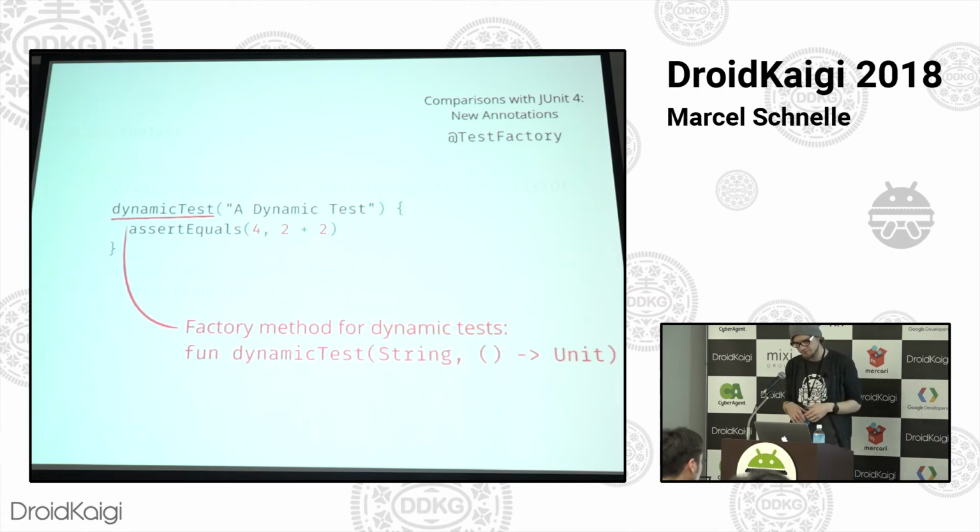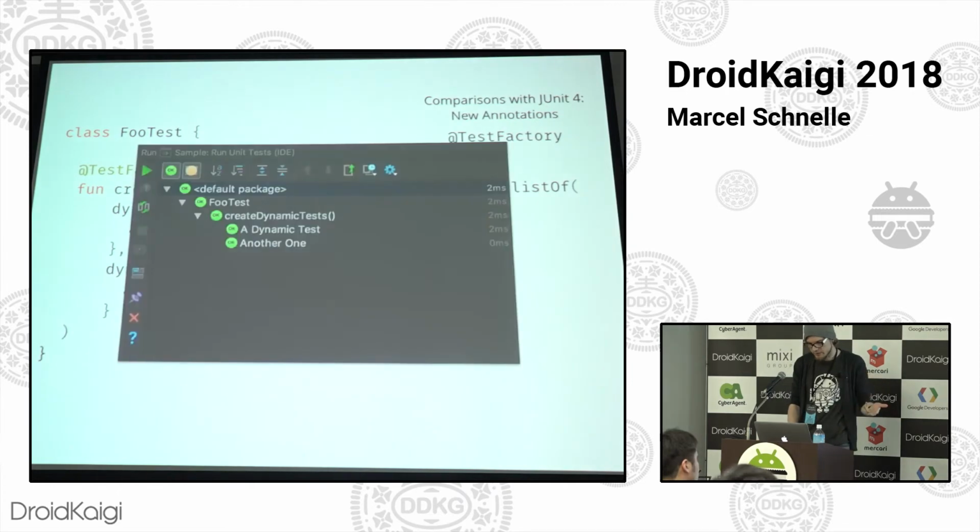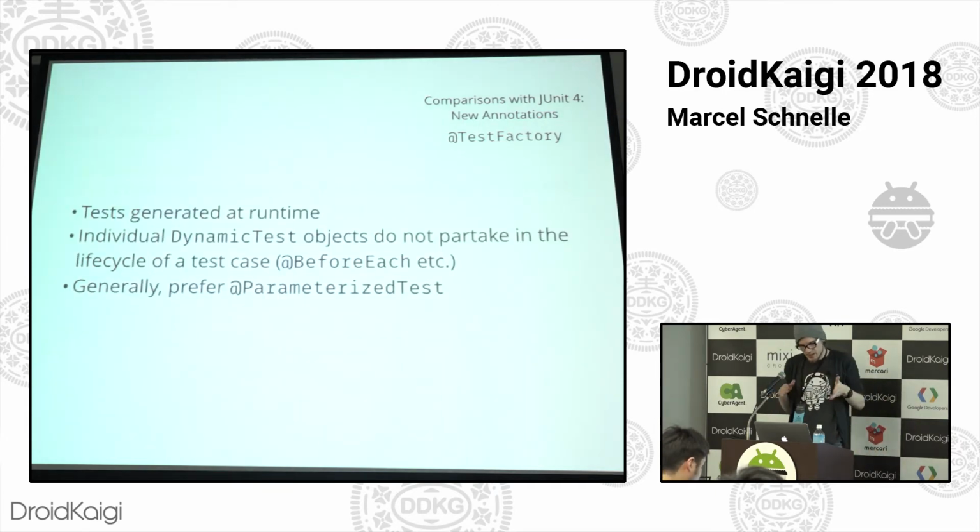So there's this API. It's again called dynamic test, kind of redundant, but it's actually very concise in that way. It's a factory method that you pass a string into, which is the name of the test, and then just a lambda body that describes what you want the test to do. So in this case, we'd have a list of 2 of these dynamic tests that are returned here. And then if you execute that, you get a nice row in the IDE for each of those invocations. So to summarize, it's tests generated at runtime.